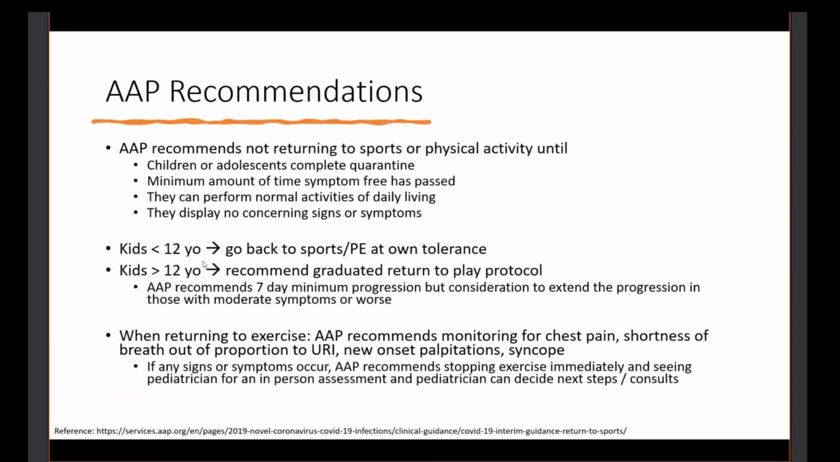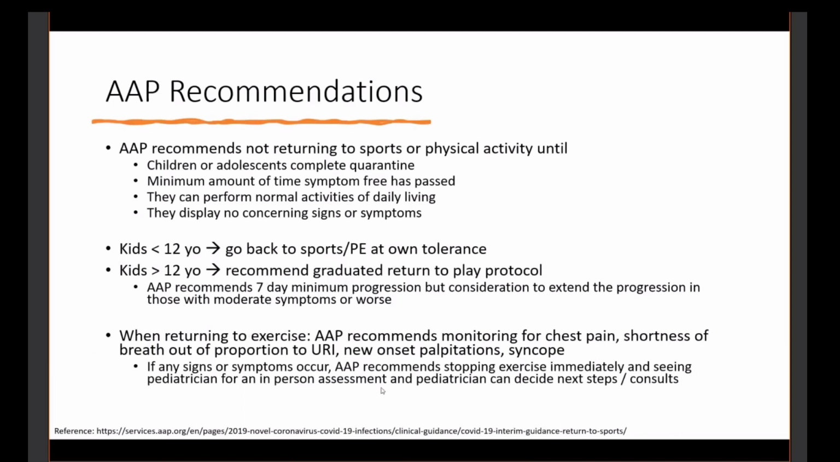AAP recommendations really break it down to kids less than 12 and kids over 12. Anybody under 12, they're probably not going to be doing high intensity football, crazy competitive athletics, to a certain extent. They can go back to sports or PE at their own tolerance. Kids greater than 12 need to do this graduated return to play protocol. AAP recommends the 7-day minimum progression when returning to exercise, watching for these symptoms and seeing, is this just deconditioning?